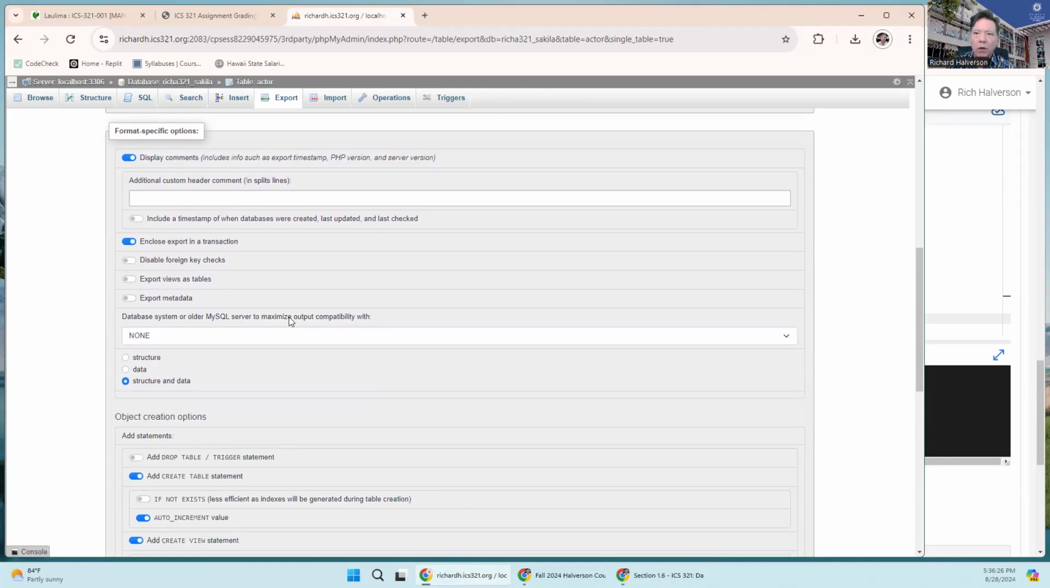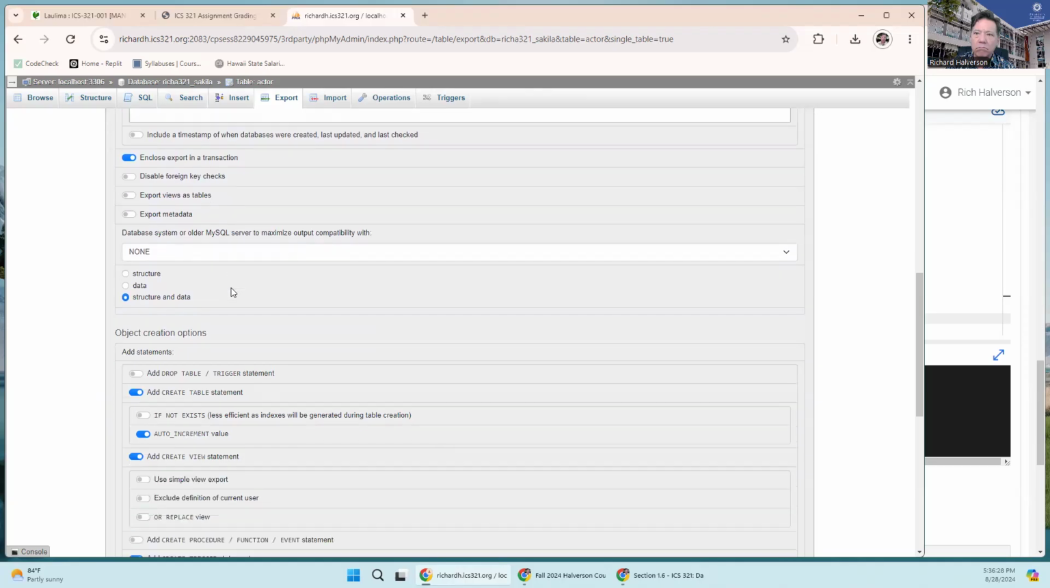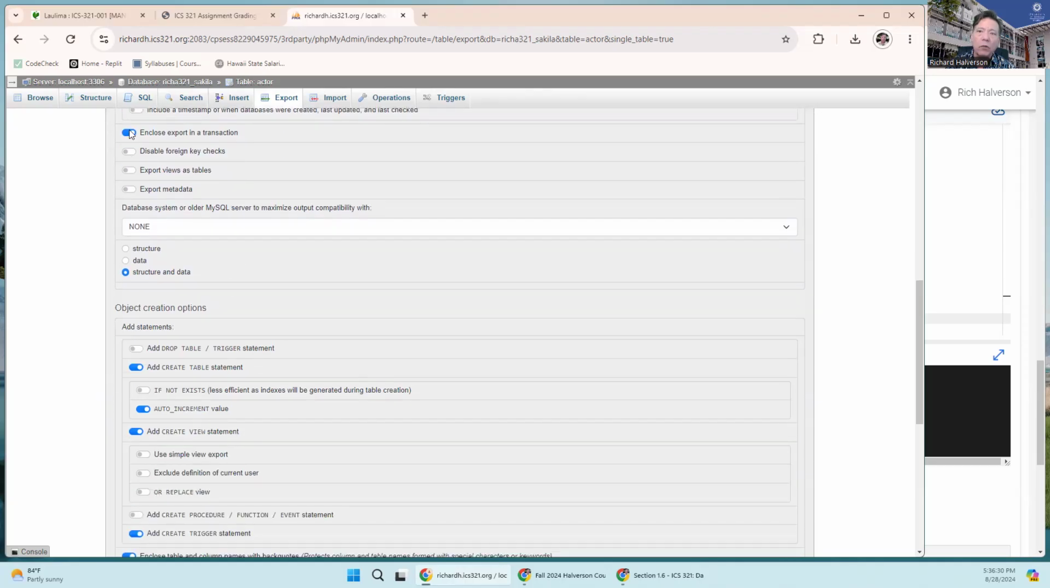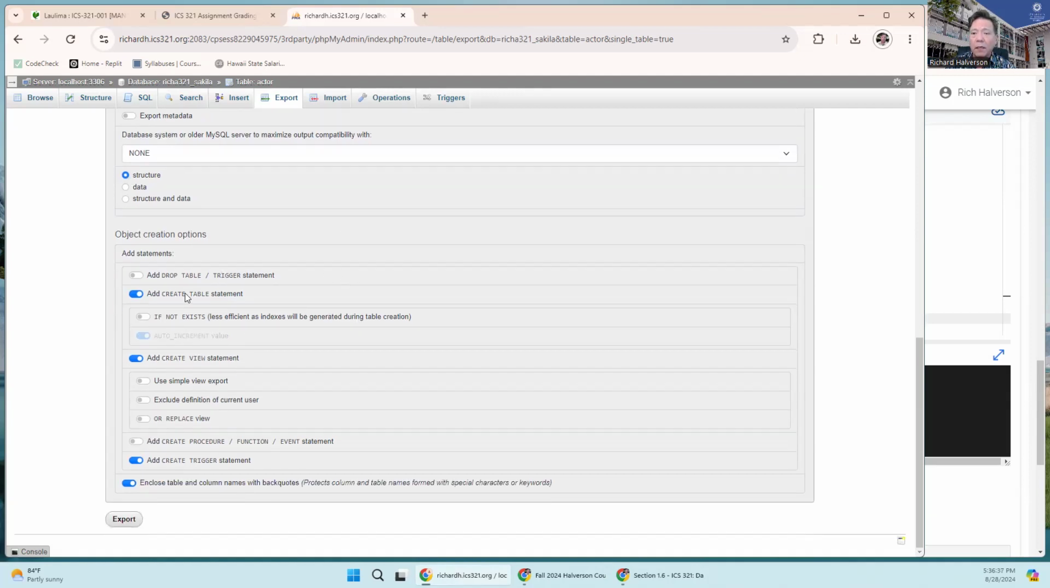Ignore, ignore, ignore. We don't need to enclose the export in a transaction. We only need the structure. And we want create table. We want that. We don't need this view. We'll learn what a view is later. We don't need this trigger. We'll learn what that is later. And we don't need to enclose the table in backquotes.